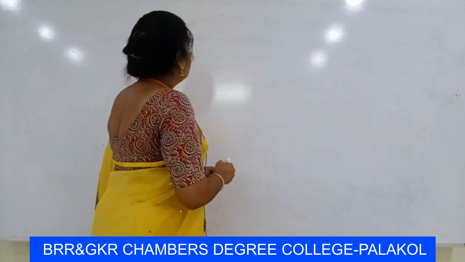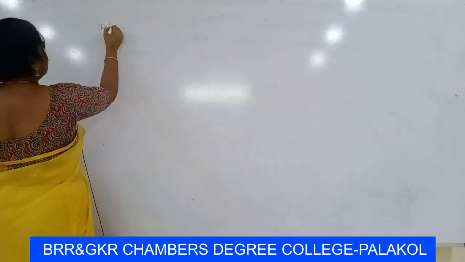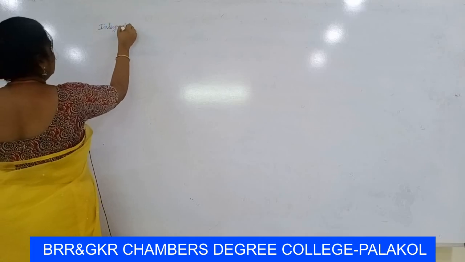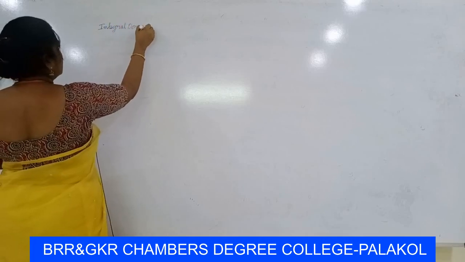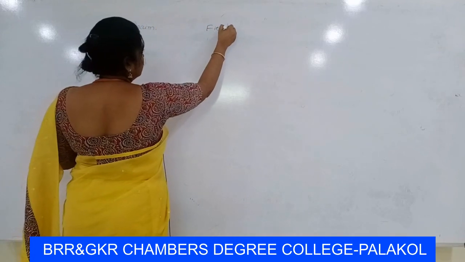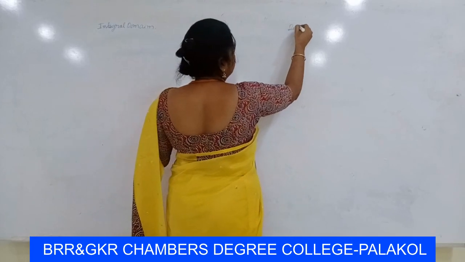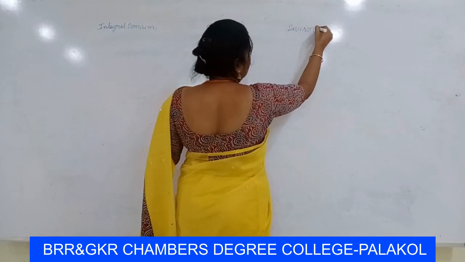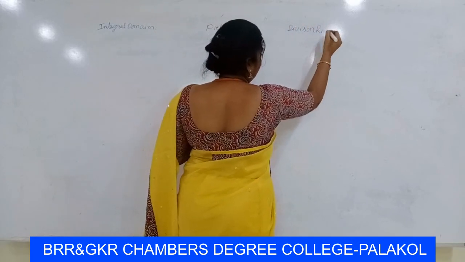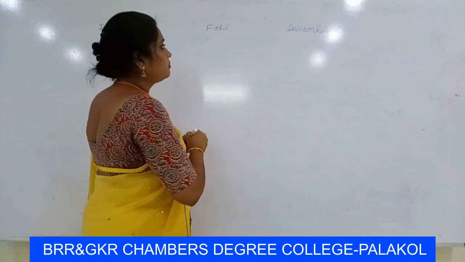Dear students, in this session I will explain some special types of rings. Those are integral domain, and next one field, and next one division ring or skew field.